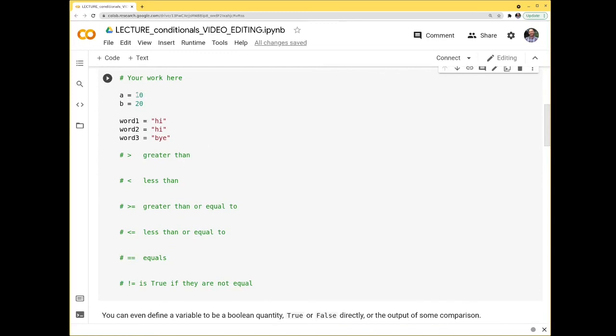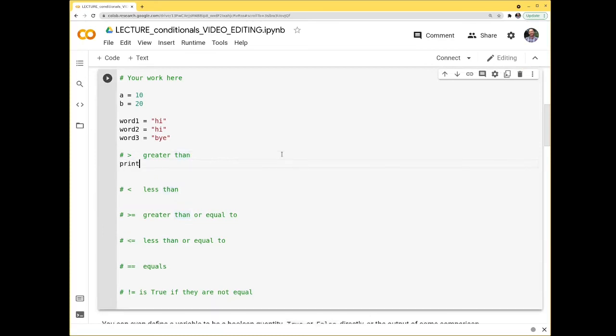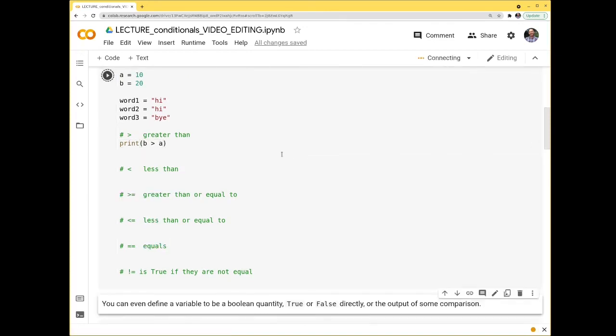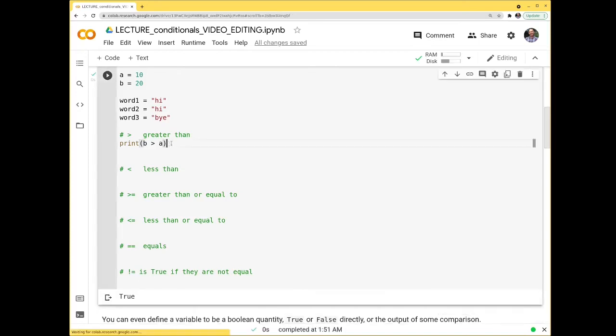I've set some variables here, a equals 10, b equals 20. And then I've got these words here, which are just strings. And we're going to test to see if they are the same or not. So let's see what happens if I print b greater than a. So b is 20, a is 10, and if I run this, it takes a moment the first time I execute it, I get true down here because that's true.